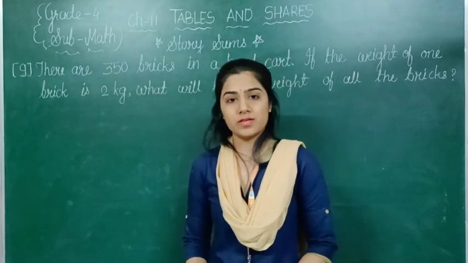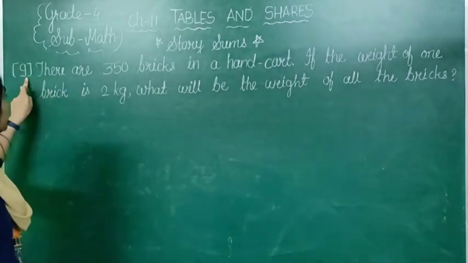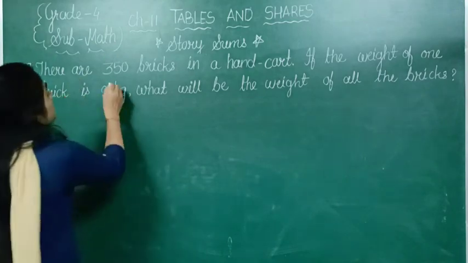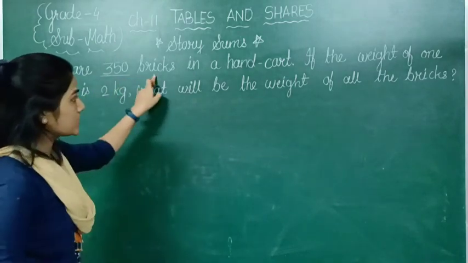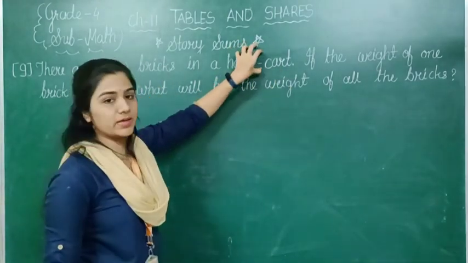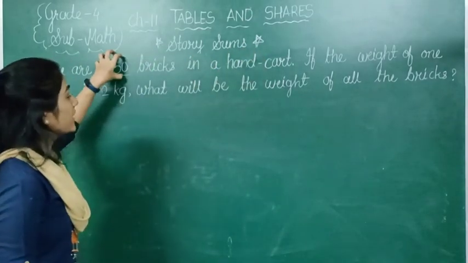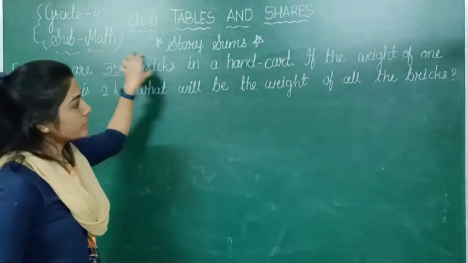Which are the remaining sums. Now question number 9 I have written. Question number 9 is, there are 350 bricks in a hand cart. Means in one hand cart, article A is written. That means in one hand cart 350 bricks are there.